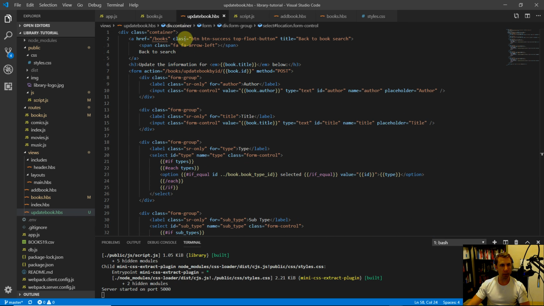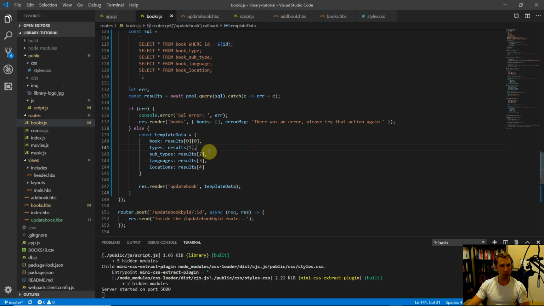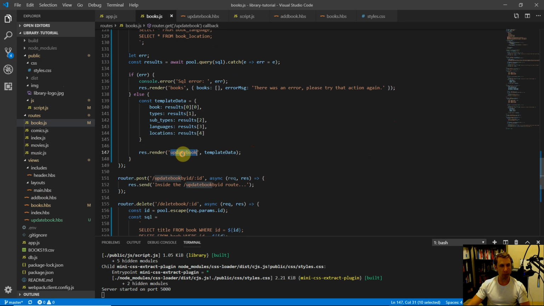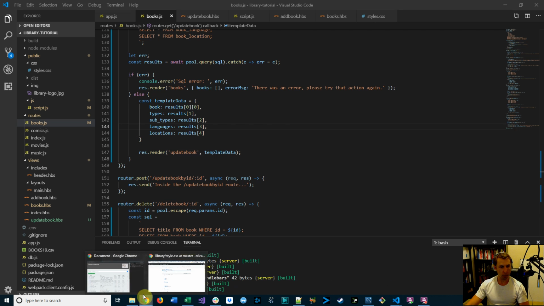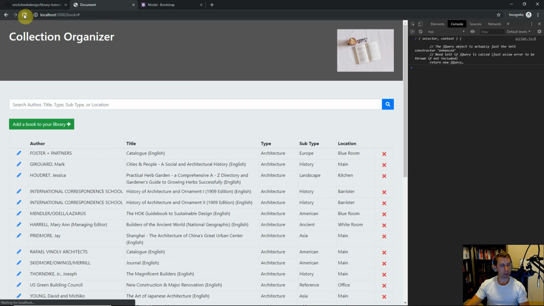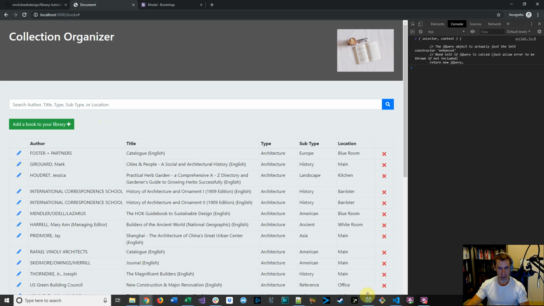So there's our template. Let's see if this works. So we should be able to make our query and then render our update book template and pass the current book in along with all these types, subtypes, and all that. So let's come down here to a terminal, Control-C to stop the server, npm start to restart it. Let's do some testing here. So let's pull up the browser. I'll just do a refresh here, and let's see if we can click. Okay, so we haven't yet pointed these buttons to our new route, so I always forget something.